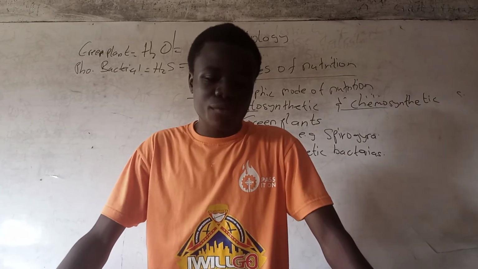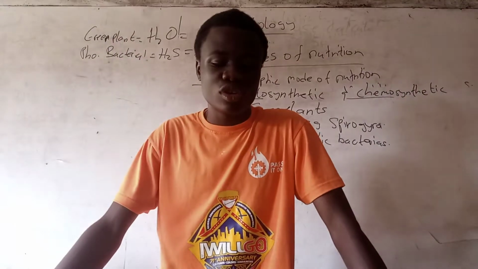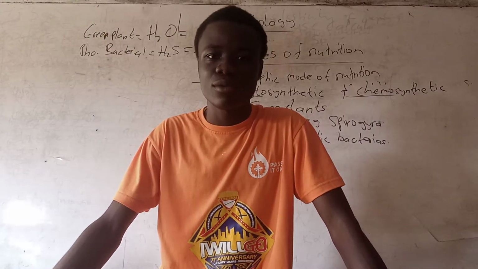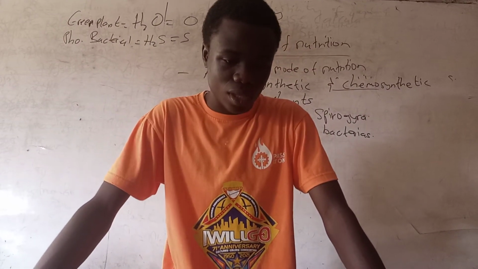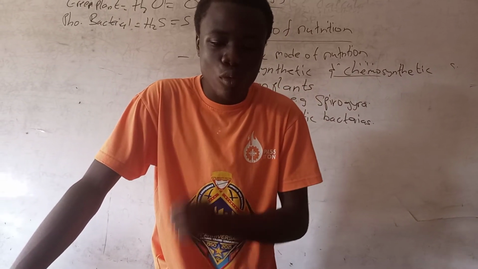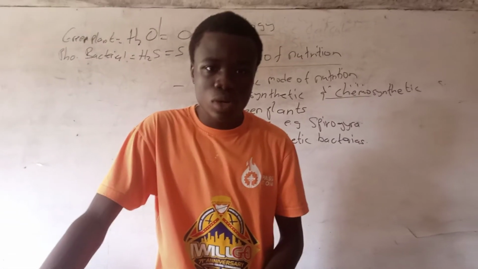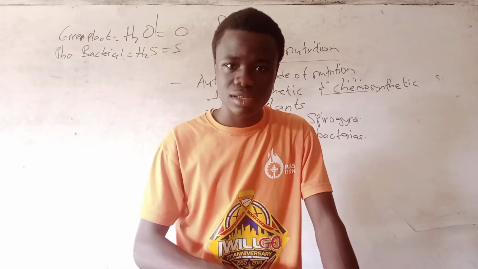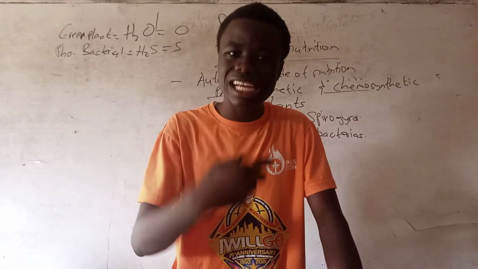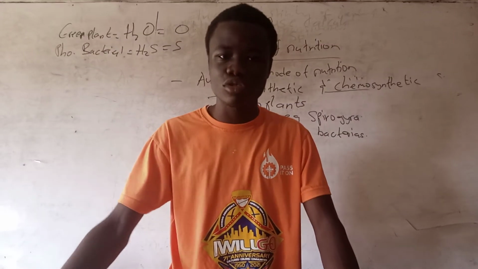The main kinds of heterotrophic nutrition are holozoic nutrition, saprophytic, and parasitic. So let's discuss just the types, then we end the first part of nutrition. So holozoic mode of nutrition. This is a type of heterotrophic nutrition that involves the ingestion of complex organic food substances for digestion and absorption. So, in the holozoic mode of nutrition, the organism has to take in the food substances for digestion and absorption to occur inside the body of the organism. An example is the human being, as you can recall.